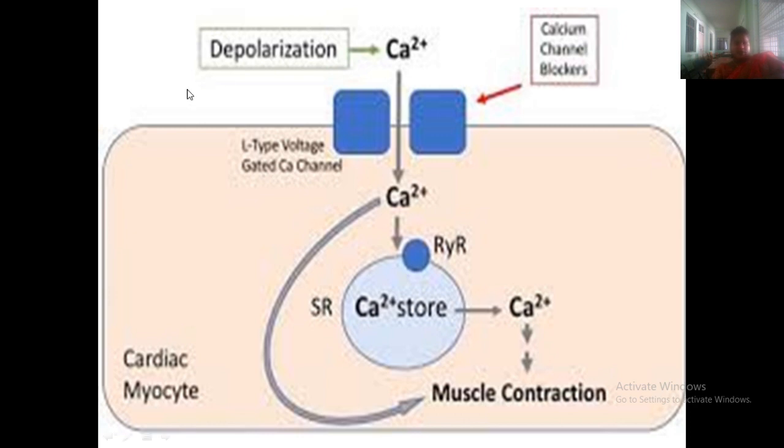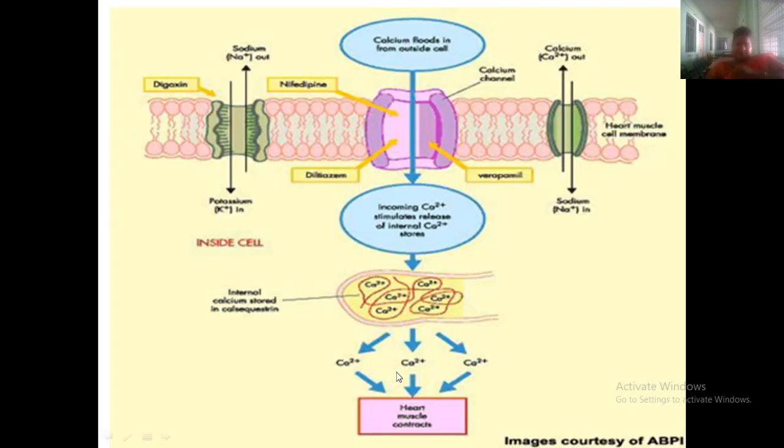After entering, calcium will be stored over here, and then calcium acts on the muscles and creates a muscle contraction. Calcium channel blockers will act over here. They will block this reaction, and when they block this reaction, the muscles will become relaxed.